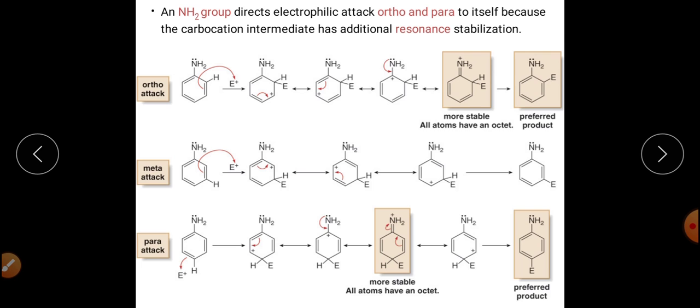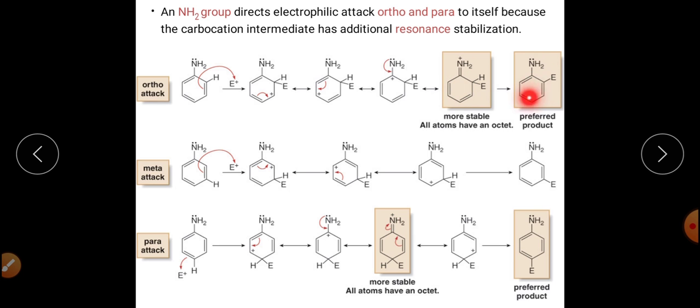Now we will come to the NH2 group, and we know that the NH2 group is an activator, containing nitrogen with a lone pair of electrons that is directly attached to the benzene carbon. So again we have ortho attack, meta attack and para attack. Here this particular C positive is present, and this nitrogen has the lone pair of electrons, so it has a plus R effect, and it will further stabilize this particular arenium ion. If we count the number of resonating structures, this is 1, 2, 3, 4 and 5.